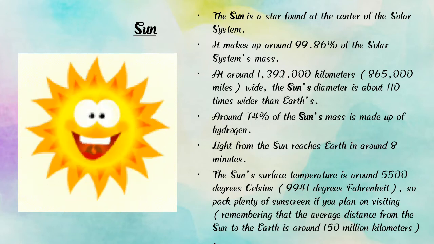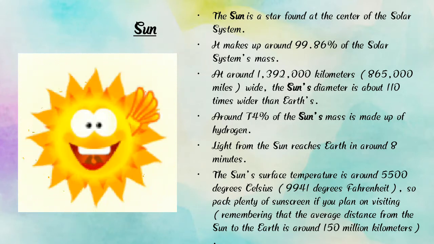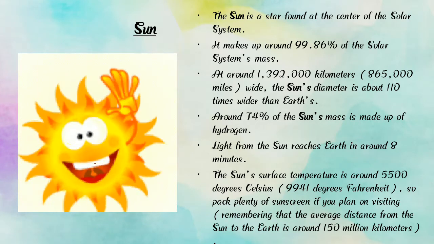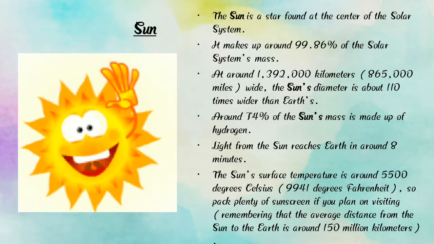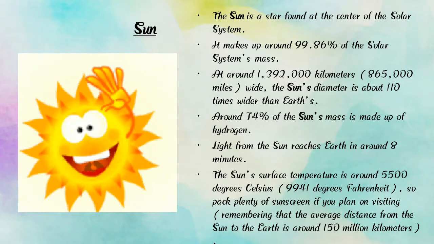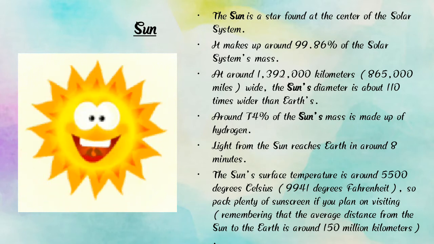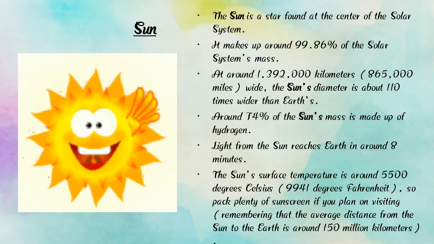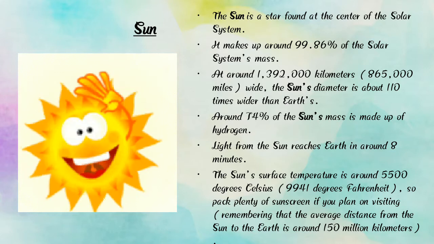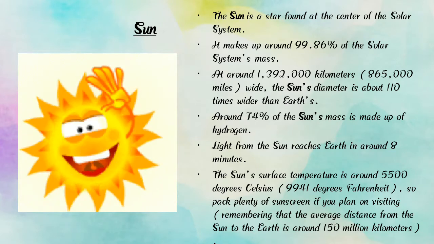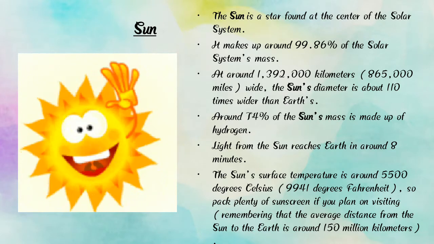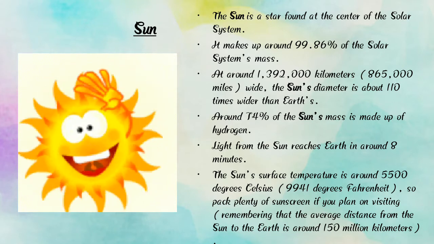Remember that the average distance from the sun to Earth is around 150 million kilometers. So, the sun is a star at the center of the solar system, and it makes up around 99.86% of the solar system's mass.